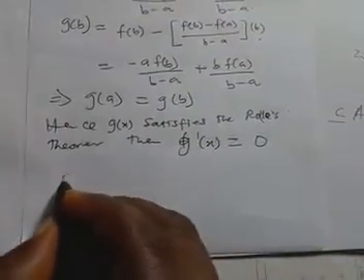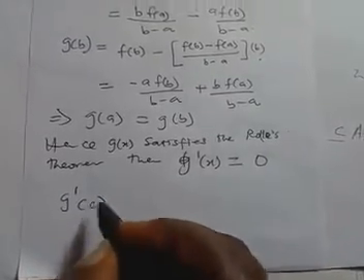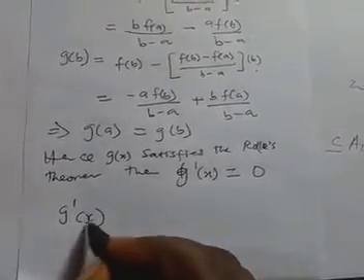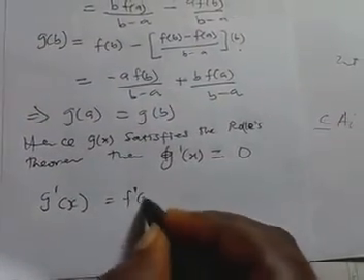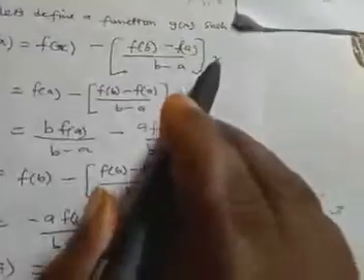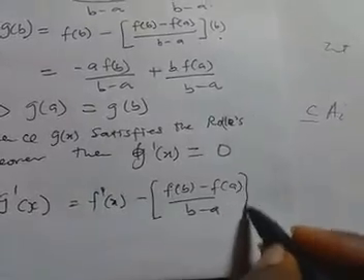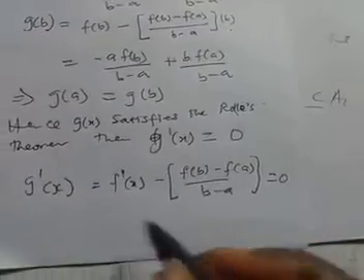So let's find g prime of x. If you put g prime of x, we are going to have f prime of x minus this. If you differentiate, this will be gone. It will remain this, which will be equal to 0.